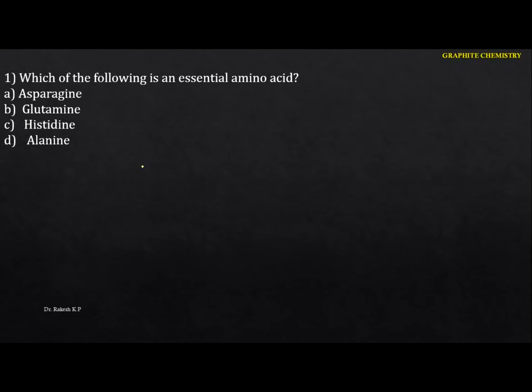I'll tell you some tricks to identify the essential and the non-essential ones. Just remember this particular sentence: "Try VIP mul". Using this sentence we can easily identify the essential amino acids. "Try" refers to tryptophan. And next is TH, which I am going to write here.